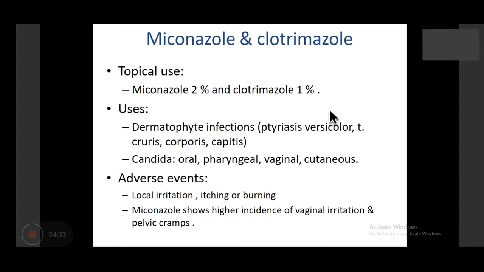Adverse events are route associated adverse events, like whenever you use by topical route, the local irritation, itching, burning can happen at the point of application. And miconazole shows higher incidence of vaginal irritation and pelvic cramps as compared to clotrimazole when used for vaginitis.